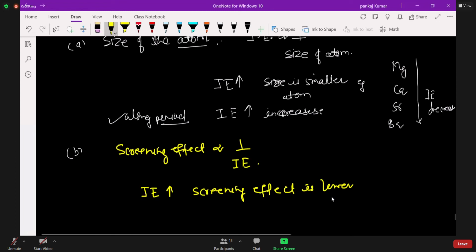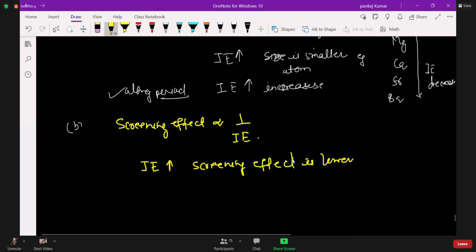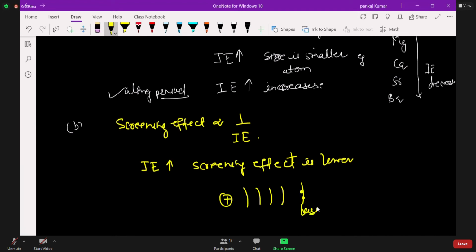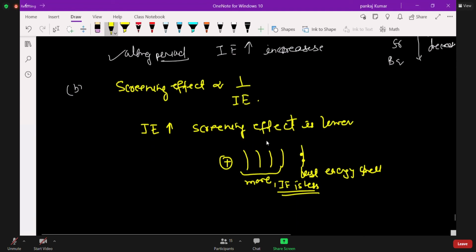Remember, this is the nucleus, and here we have so many electrons, and this is the last energy shell. If the distance is more, then ionization energy will be less, because they will try to reduce the force of attraction.